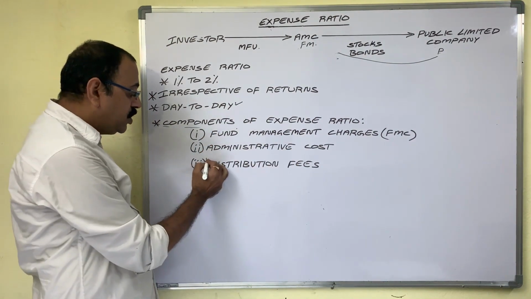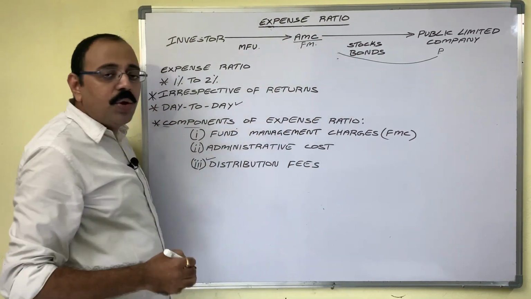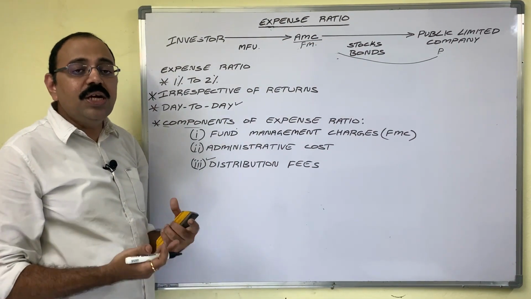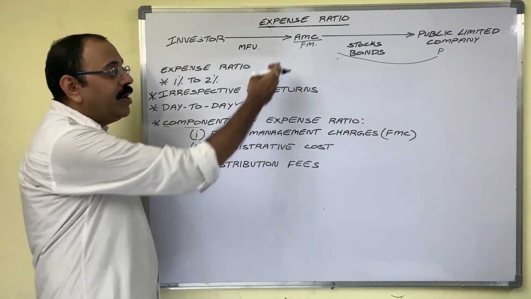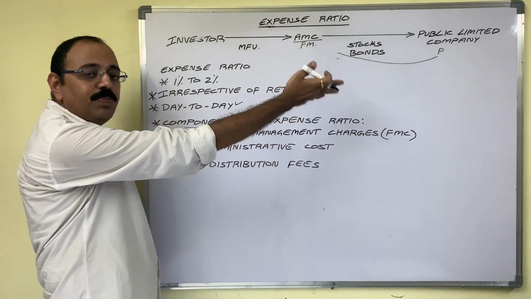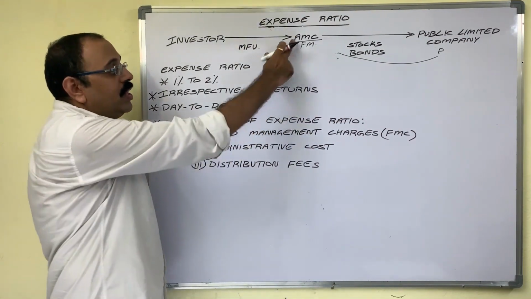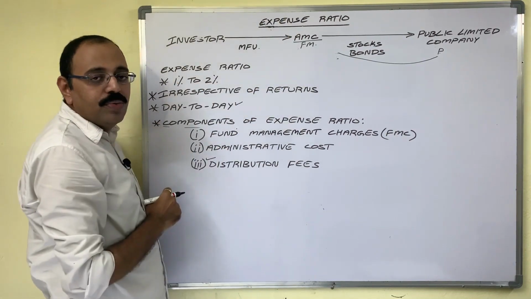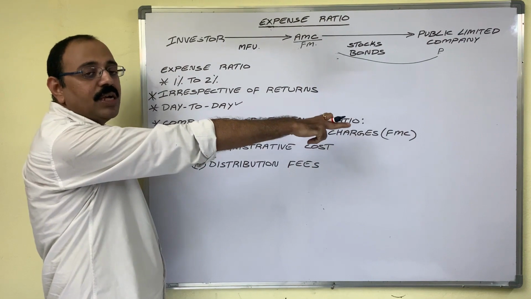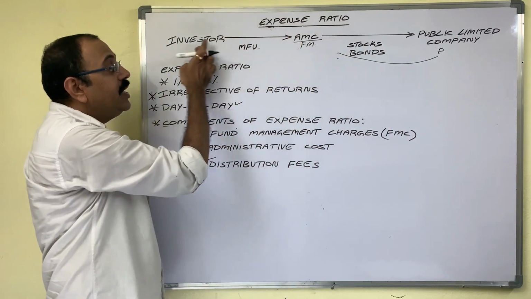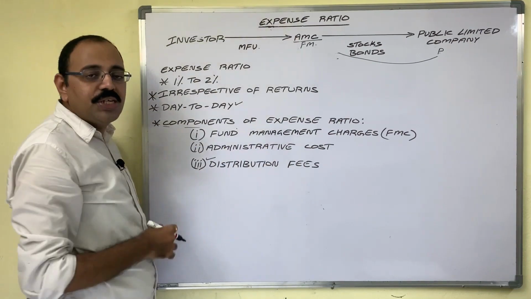Then distribution fees. See, AMCs regularly launch new mutual fund schemes. For publicity they have to spend some amount. That advertisement expense they also include in the expense ratio. Means new funds' advertisement charges they collect from existing investors. So this is all about the expense ratio.